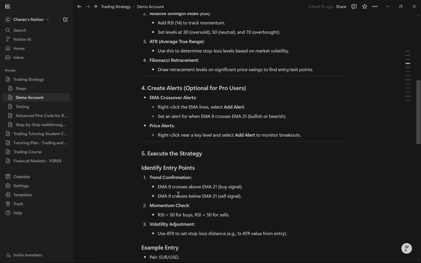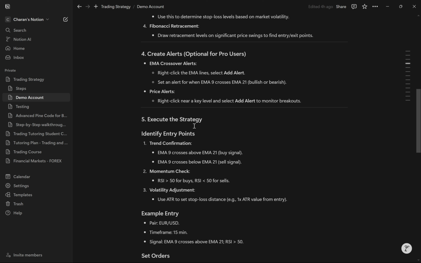Apart from that, we have our strategy, which we can execute, which has the following things. So we want to identify the entry points. So we have some trend confirmations where the EMA crosses 9, 21. Okay, well, let's just go through the headings. I don't want to go deep inside of these things because it's just going to be a waste of time. I'd rather explain them while I'm actually working on the trades.